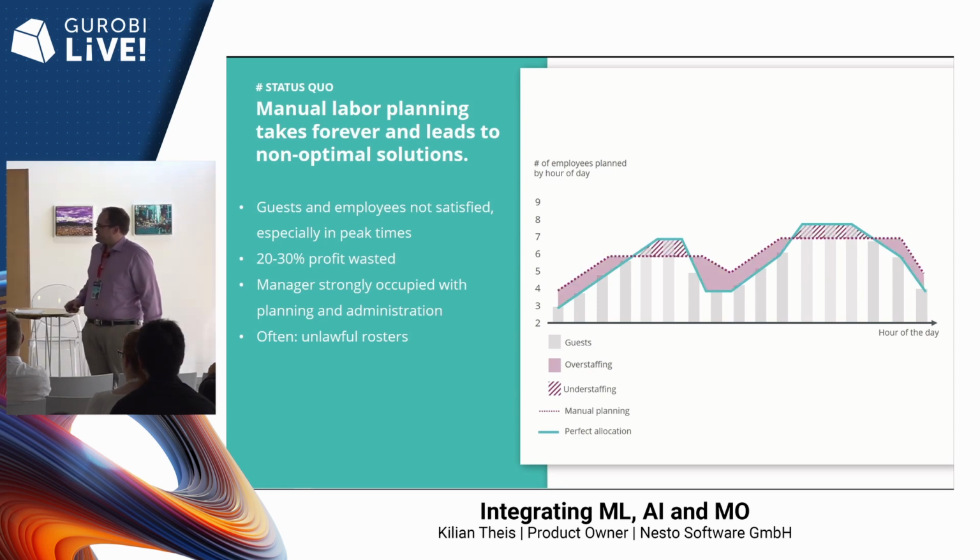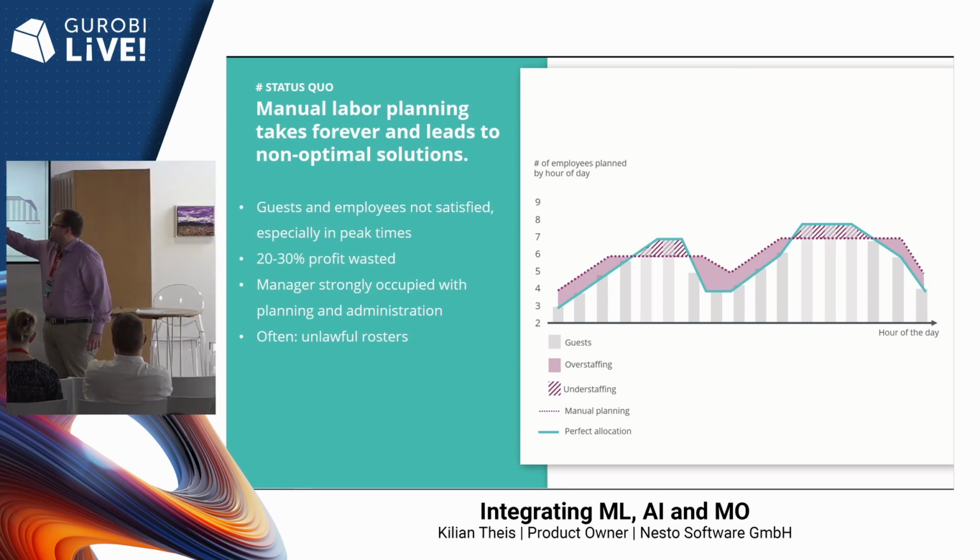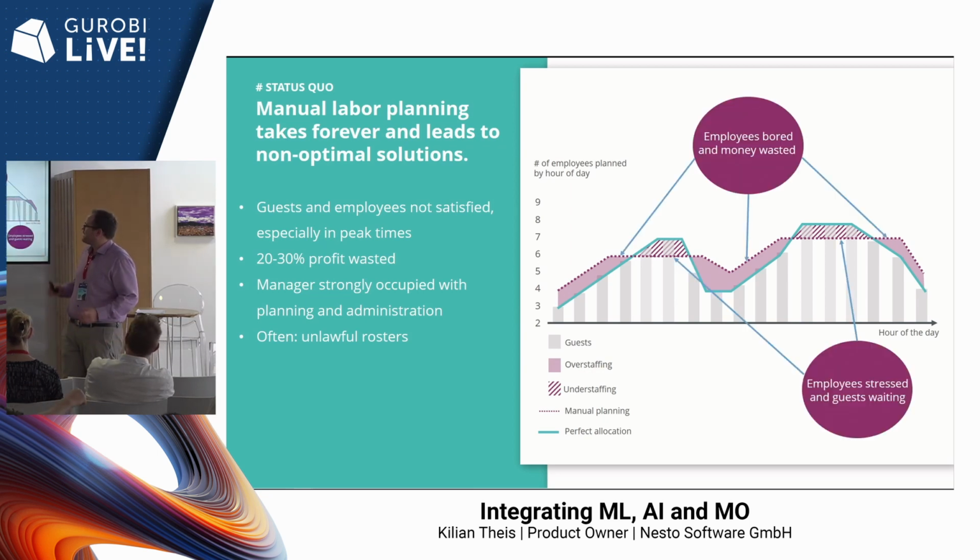So we have these times of so-called overstaffing, where we have too many employees for the number of guests. That refers to the second picture we had a look at, and of course the peak times where we have understaffing, and in these peak times we have stressed employees and a bad guest experience.